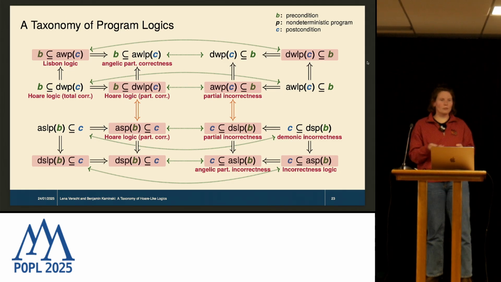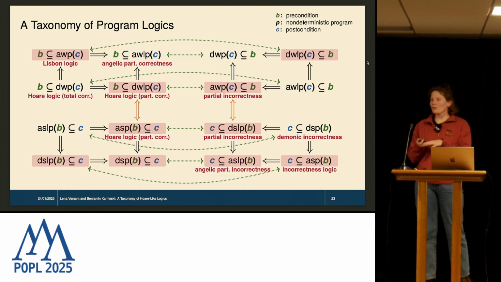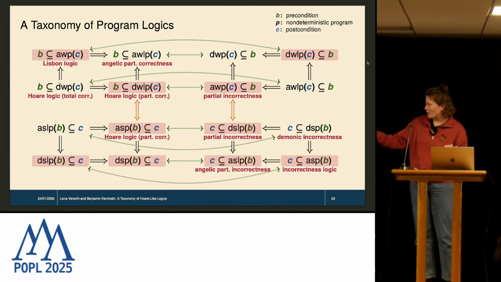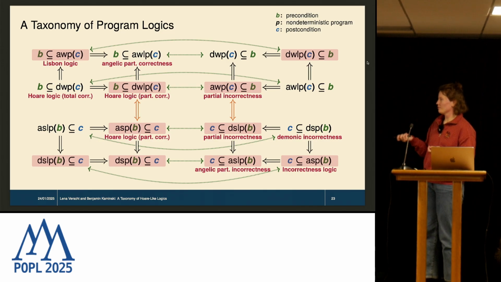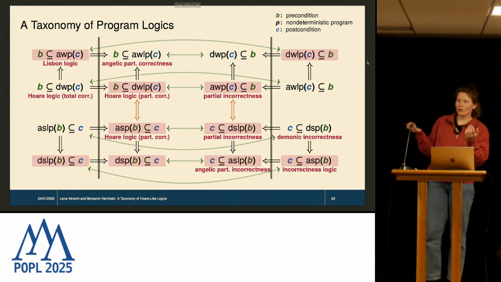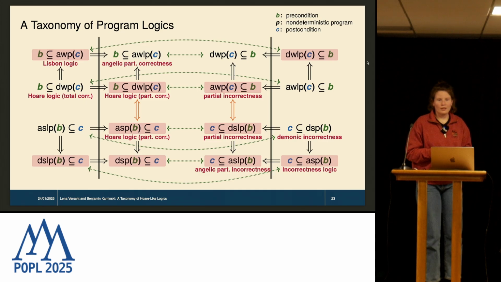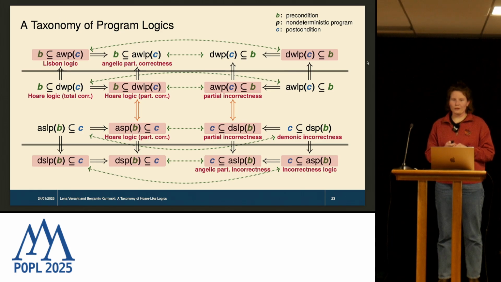Yeah, in the paper we also looked at conditions that we can discharge so that logics collapse. For example, if the program terminates, we know that total correctness and partial correctness are equivalent. And this actually holds for several of these logics. So there are these axes along which program logics collapse under different assumptions. So we've looked at this here, for example, and also this appeared in the paper.